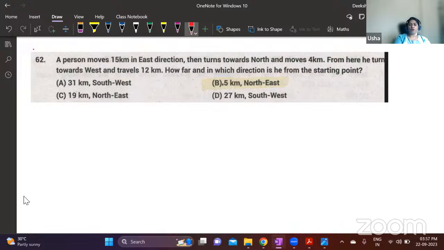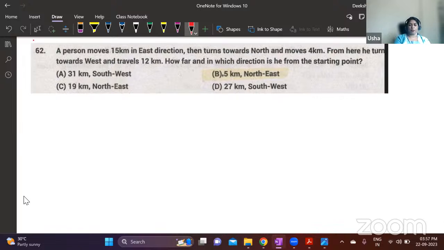So here a person moves 15 kilometers in the east direction. From this point, he is moving 15 kilometers east. When you write these lines, make sure they are proportionate to the numbers you are mentioning. Then he turns towards north and moves 4 kilometers. From here, he turns towards west and travels 12 kilometers. Towards west you have to write a line, and this is 15, so you should write a line shorter than this because this is 12.